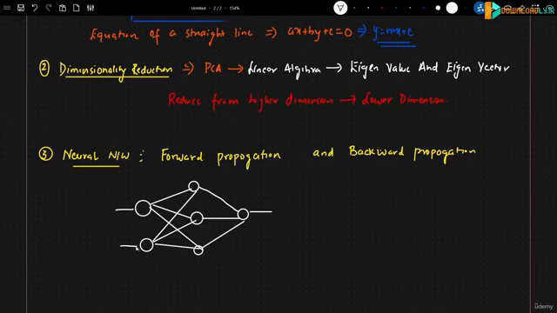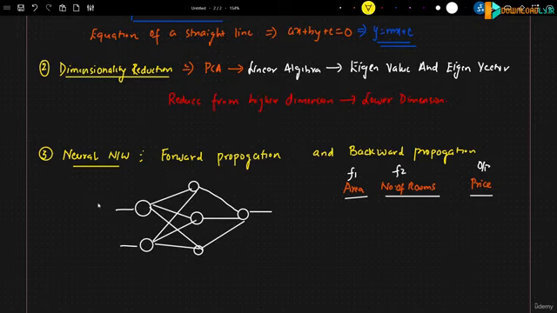Let's say I have input features like area and number of rooms, and then we have the output. We will consider these as our F1 and F2 features, and this will be my output feature.